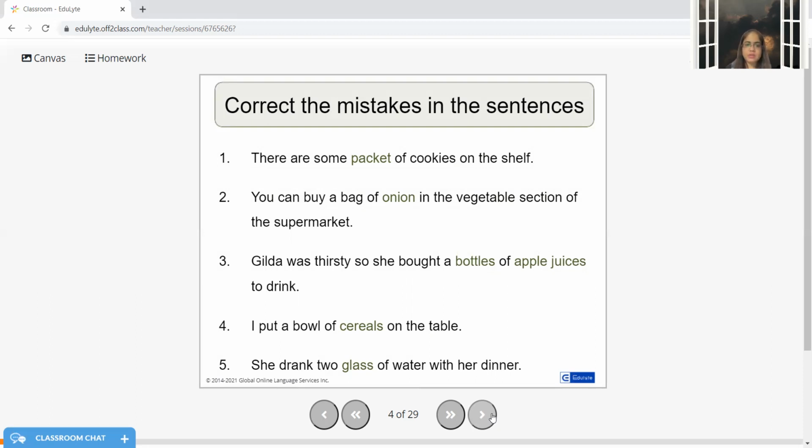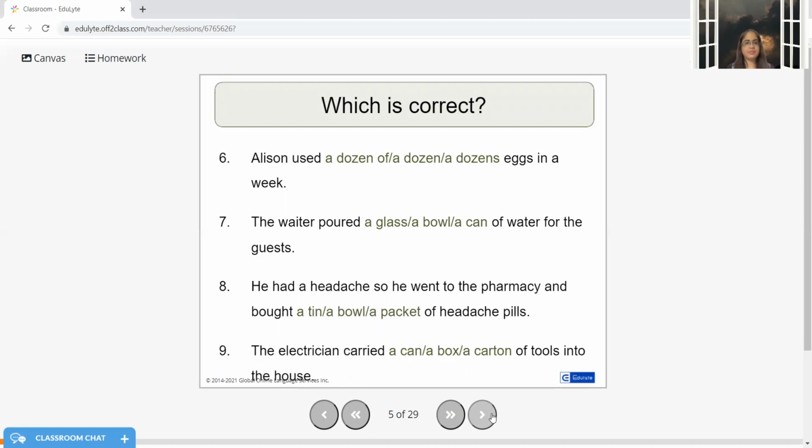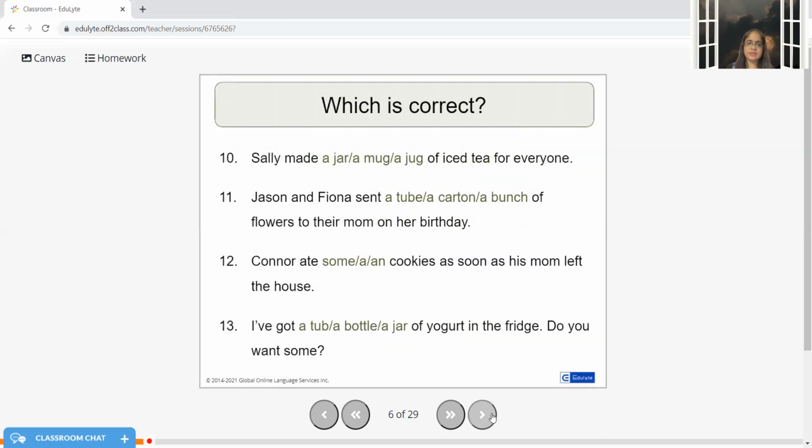I put a bowl of cereals on the table. She drank 2 glasses of water with her dinner. So with singular and plural, things will be changed. Now let's find the correct option. Alison used a dozen of eggs. The waiter poured a glass of water for the guests. He had a headache, so he went to the pharmacy and bought a packet of headache pills. The electrician carried a box of tools into the house. This is how I'm depicting the quantity.